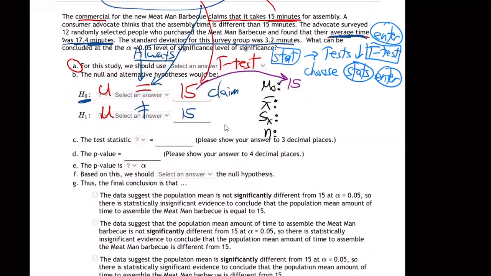So X bar, in my example, that's the 17.4. That's the average right here. And S sub X, that's right there, standard deviation. And n, mine is 12 people. So put that information in there to your calculator.